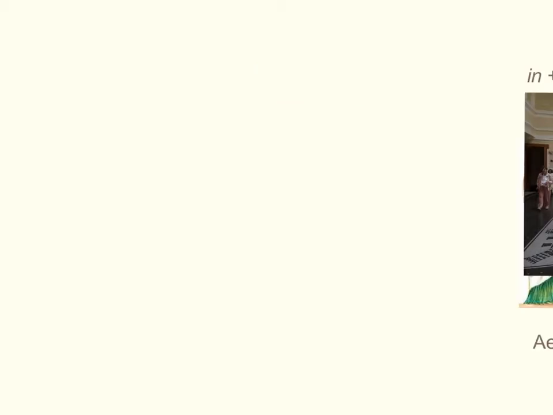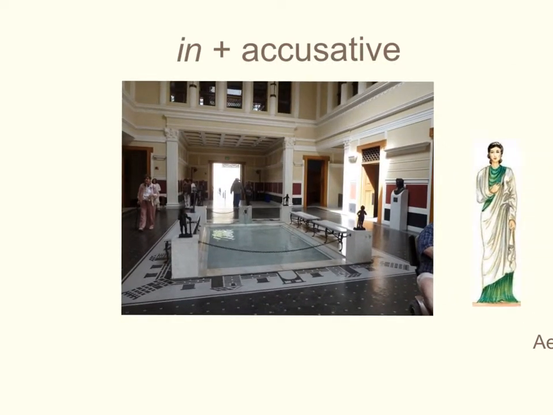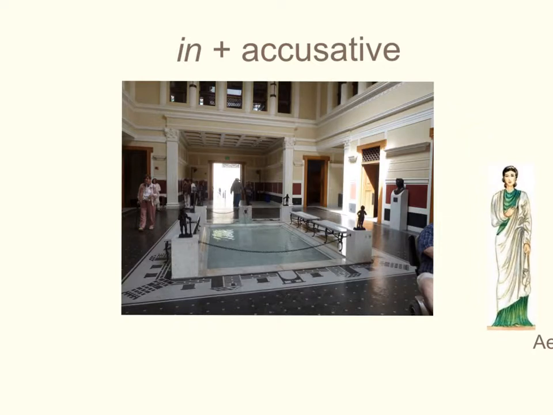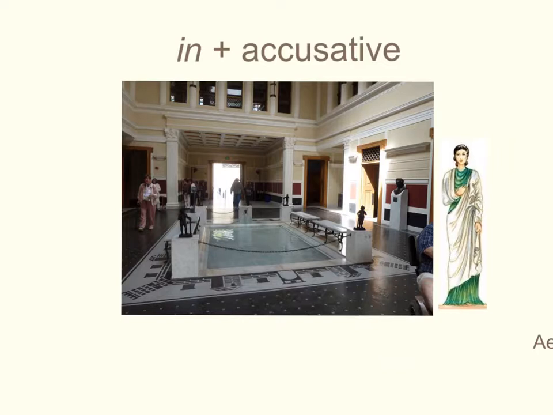What happens, however, when instead of having the preposition in with the ablative case, we find in with the accusative case? Well, let's see. Here we are, back in the atrium of the house of Julius and Aemilia. Now, Aemilia isn't there yet. She's walking towards the atrium, and in fact, she is walking into the atrium as we speak. So she's walking into the atrium. There's obviously not a static sense there, as in she's in the atrium. She's in the process of going into the atrium.